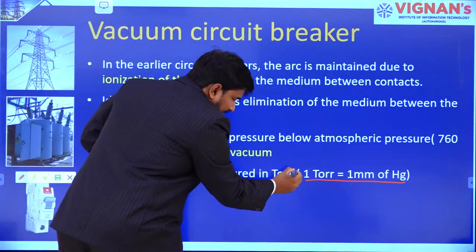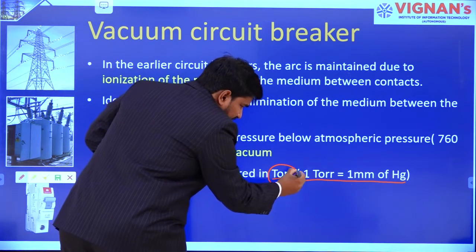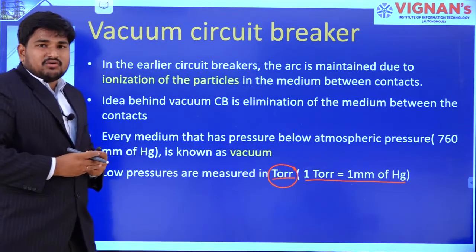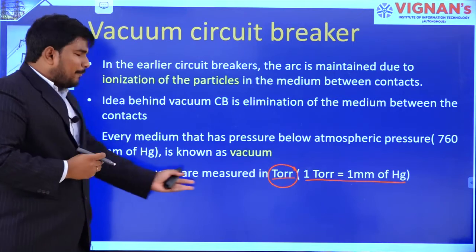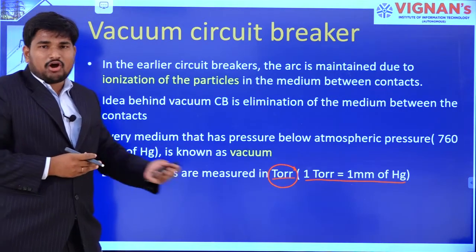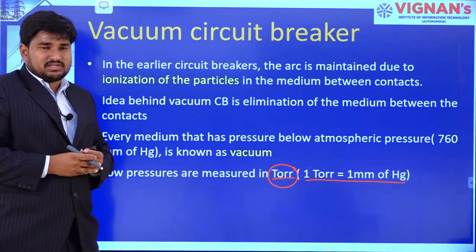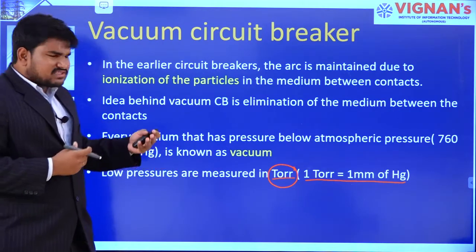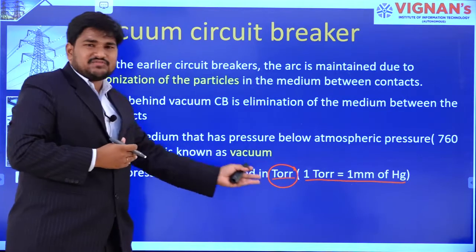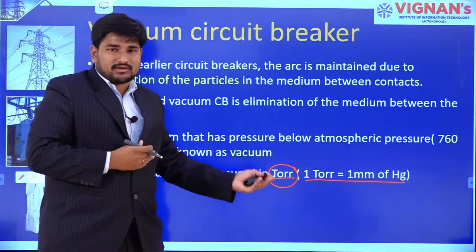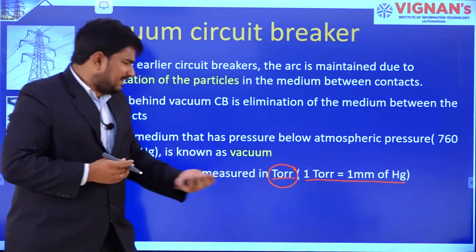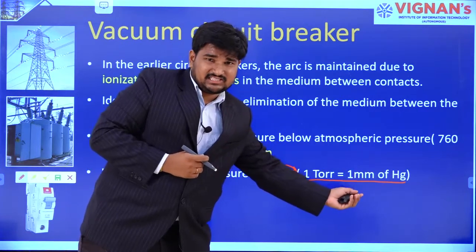Torr is the name of the scientist who invented low pressure measurements. Because of his name, low pressures are defined in torr. So 1 torr is nothing but 1 mm of Hg.